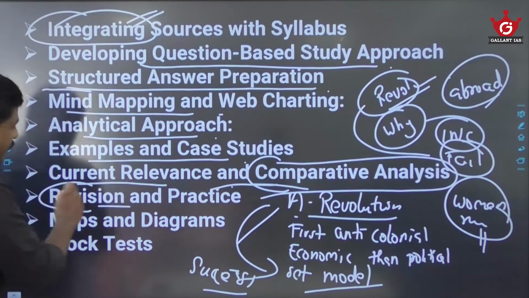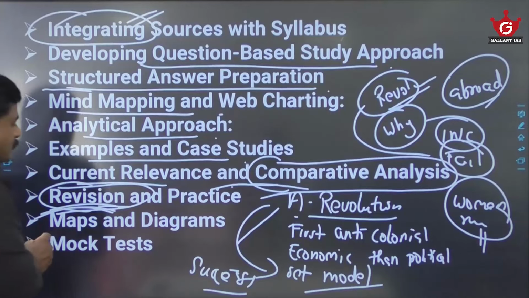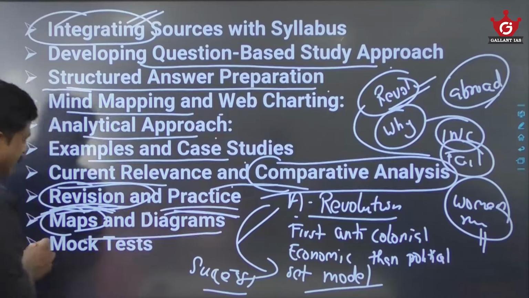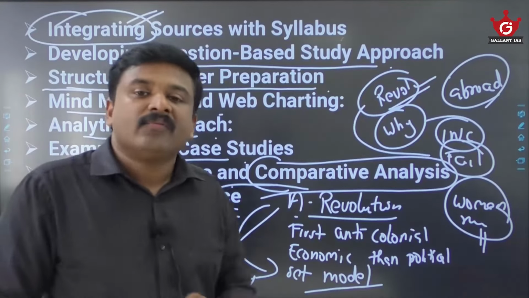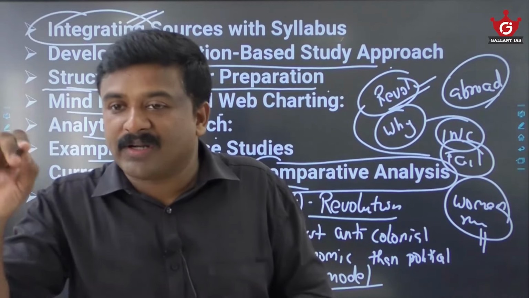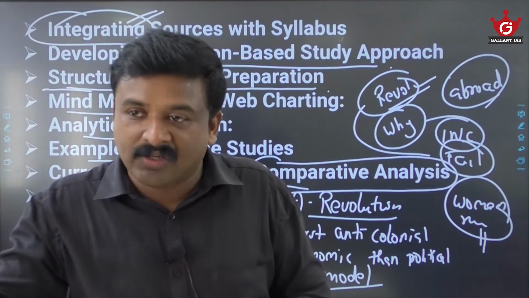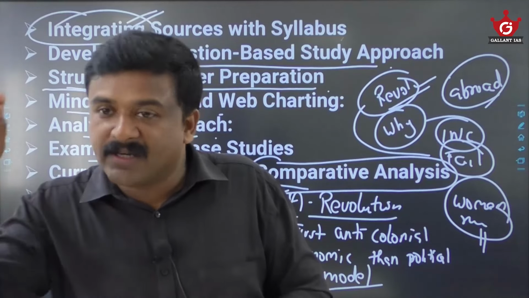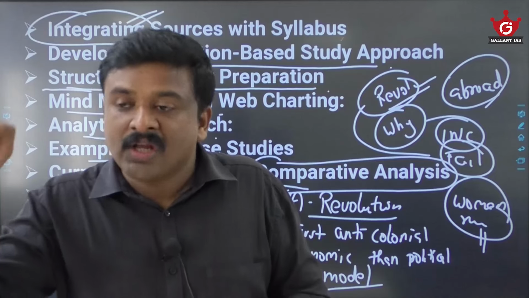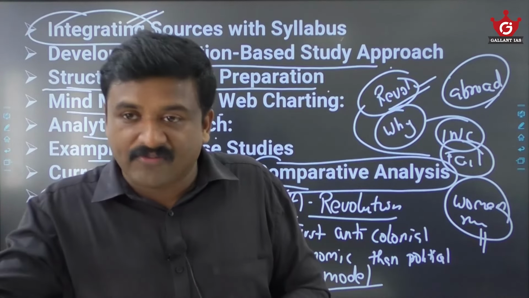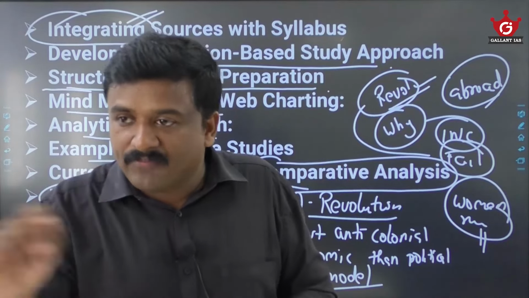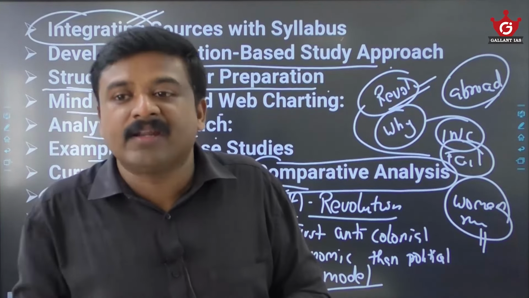Then anything you study, always for paper 1 or paper 2, have thorough revisions and practice. Here also maps and diagrams will definitely save you. For example, when you go for the 1857 revolt, by drawing a map you can locate the popular centers of the 1857 revolt, the different social classes that participated, the major nerve centers, major leaders and the reasons for the revolt. This can be done in a map here.